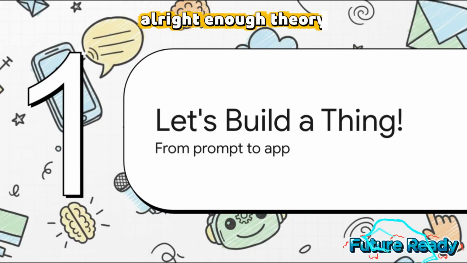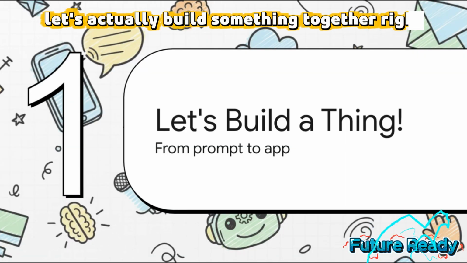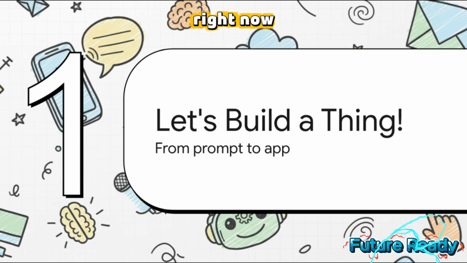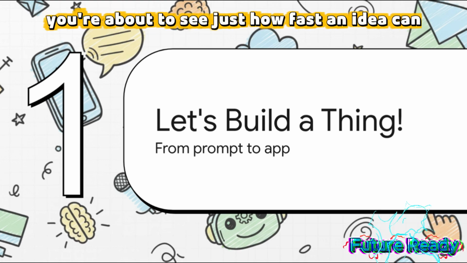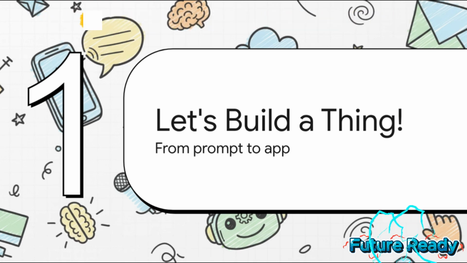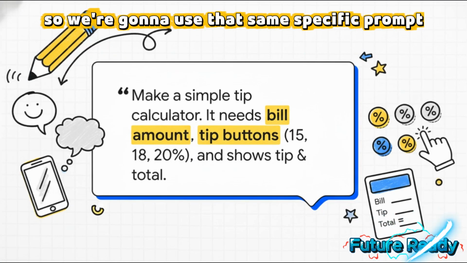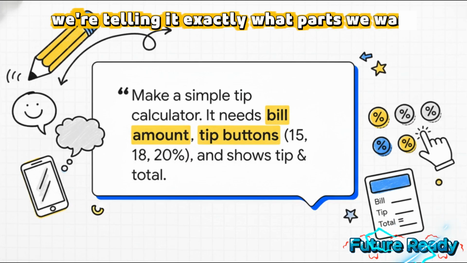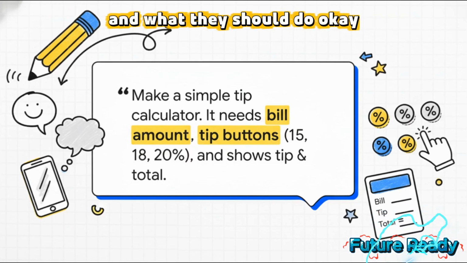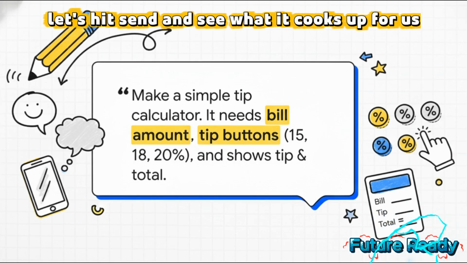All right, enough theory. Let's actually build something together, right here, right now. You're about to see just how fast an idea can go from being in your head to being a real thing on your screen. So we're going to use that same specific prompt we looked at earlier. We're telling it exactly what parts we want and what they should do. Okay, let's hit send and see what it cooks up for us.